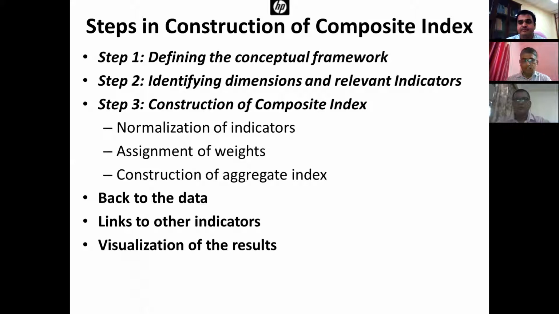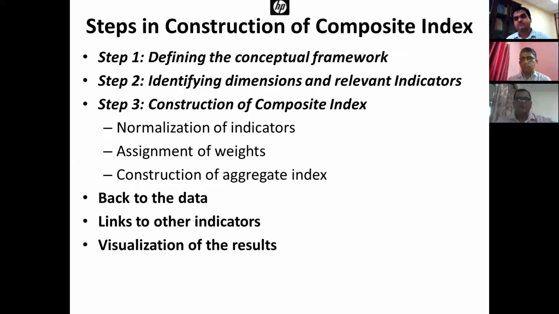Then aggregating, the construction of the composite index, which again has 3 steps. Normalization of indicators, that means arriving at a uniform, single scale. Then assigning weights to each of the indicators within each dimension, and then assigning weights to dimensions to arrive at the overall composite index. Then constructing the composite aggregate index by assigning weights and using different aggregation methodologies.